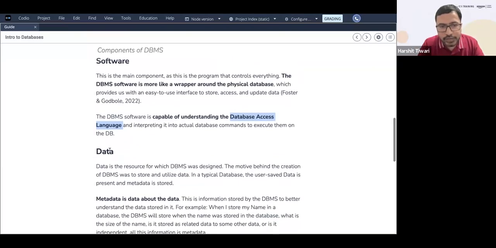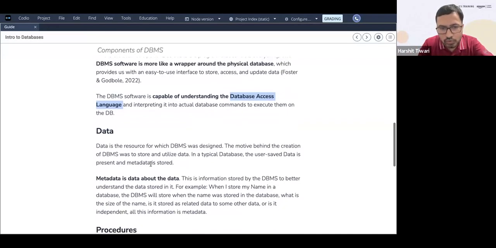Okay, then you have the data. The data is the core data, whatever you want to store in the physical hardware. So that is your data that you want to store.